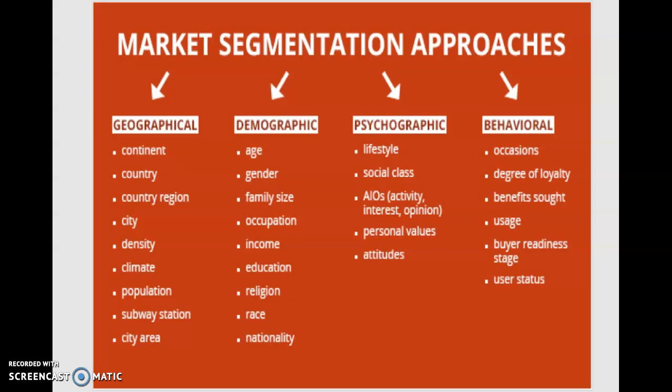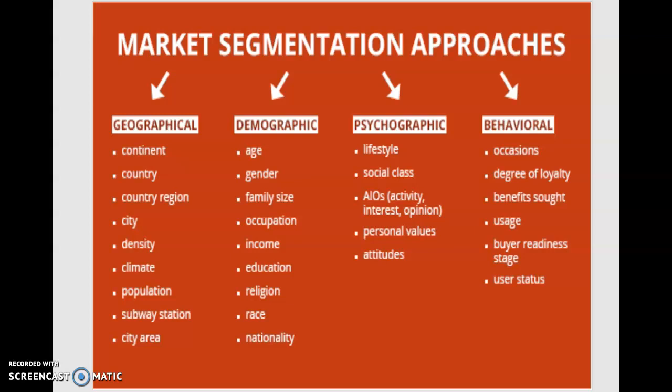They are categorized on the basis of geographical areas: continent, country, region, city, density, climate, population, subway station, city area. These are the important areas which comprise the geographical market segmentation.